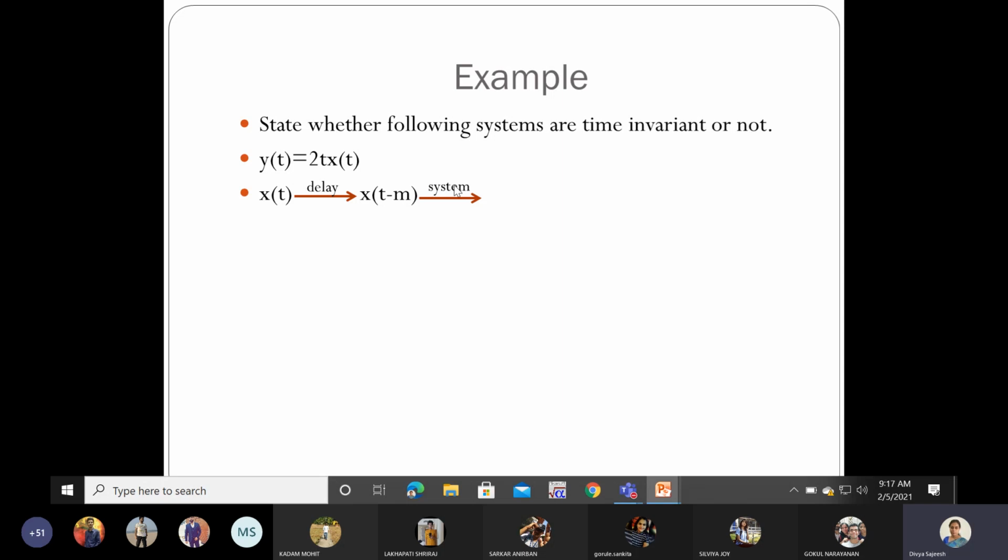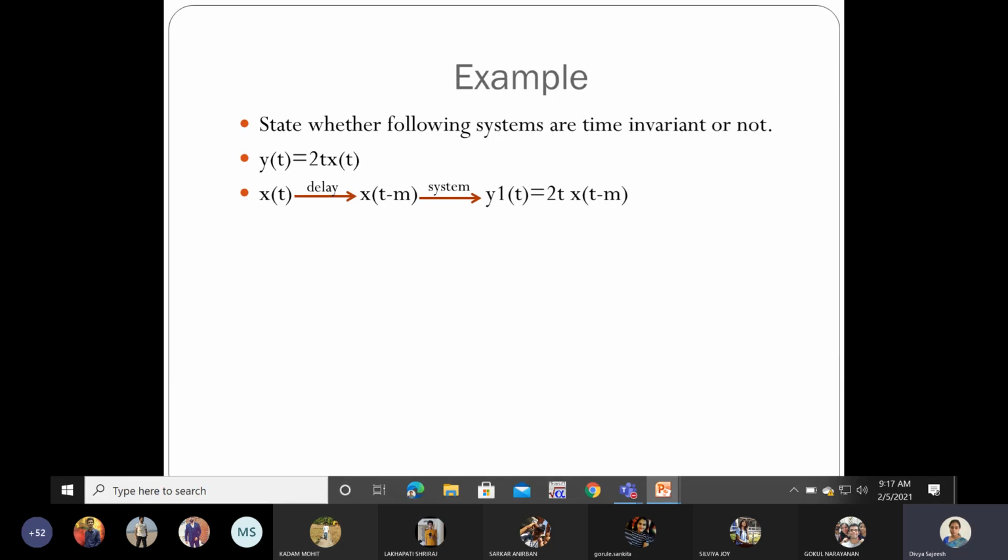So when you apply it to the system, what happens? What is your input here? x of t minus m. So it will be 2t into x of t minus m. Getting it? What your system does is multiply your input signal by 2t.